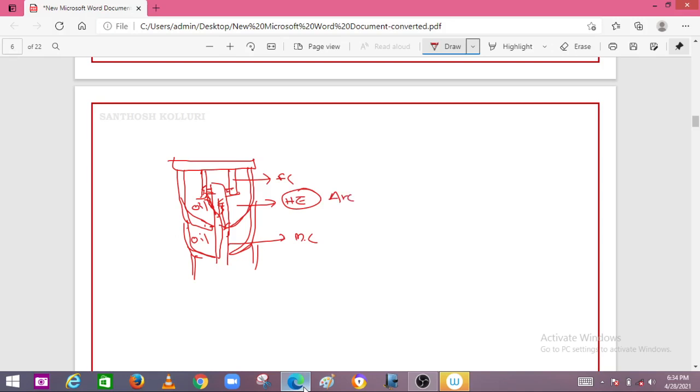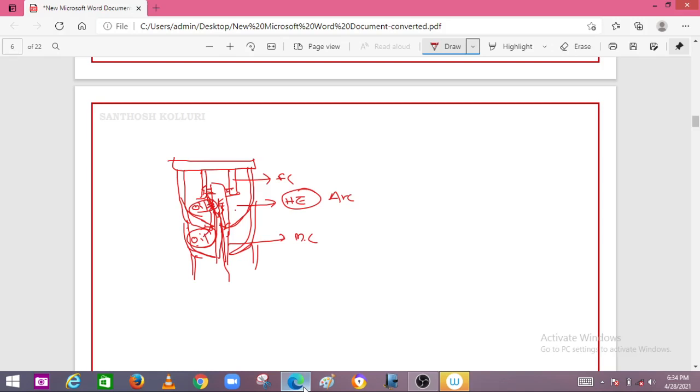As long as this contact is moving, the oil was earlier cool oil, meaning normal temperature oil. Because of the arc, the oil in this chamber gets heated, and whenever the contact detaches from the fixed contact, this cool oil enters this chamber, cooling and quenching the arc.